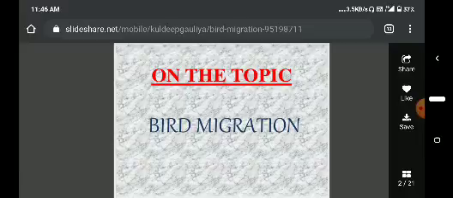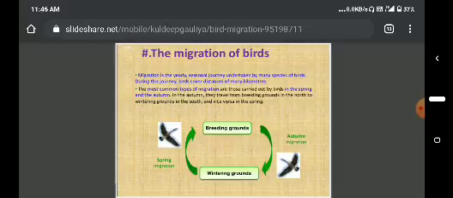Today we discuss bird migration. Generally, migration takes place in birds and fishes. We are studying this in second year zoology, and we will discuss bird migration. Migration means periodic to-and-fro movement. Periodic to-and-fro movement is called migration.